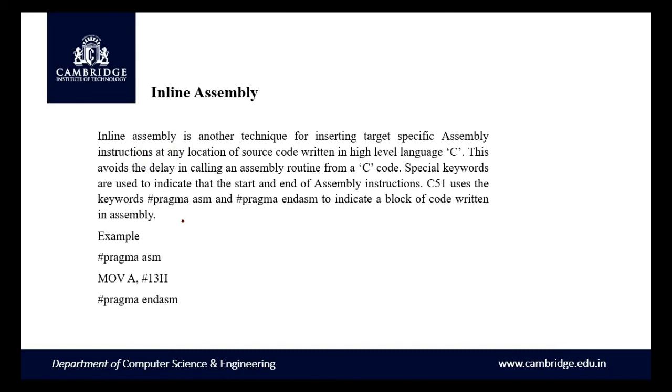For using inline assembly, we have to use the pragma assembler directive, pragma ASM. ASM indicates that whatever code follows is of assembly type. So we have to specify the end, pragma end ASM, and the assembly code we should write in between. In a C code, you can bring your assembly code. Inline assembly means the code will be replaced in the program itself. Instead of calling a subroutine, we are writing the code in the C code only.